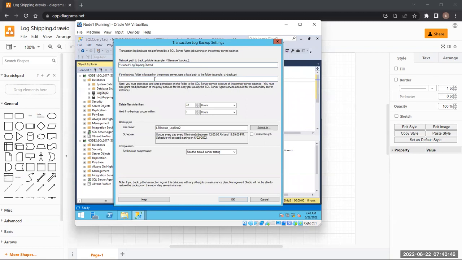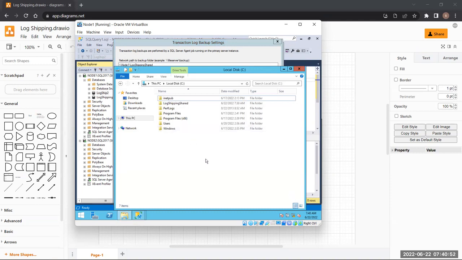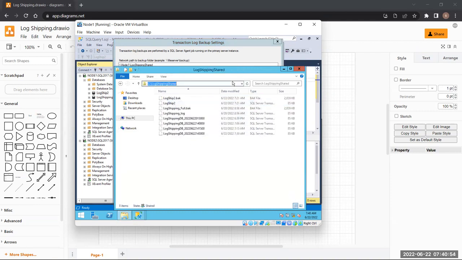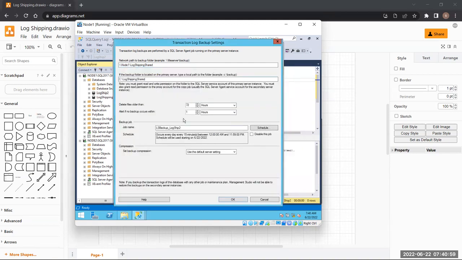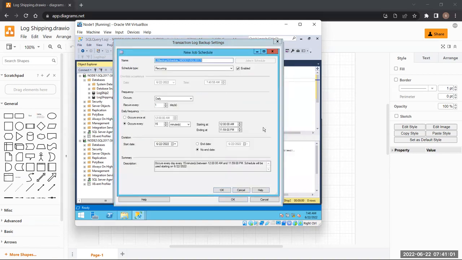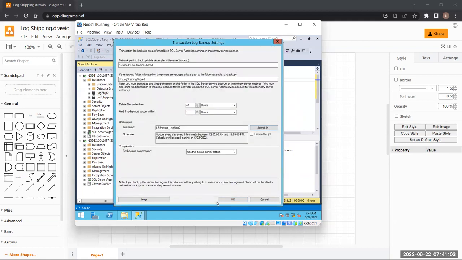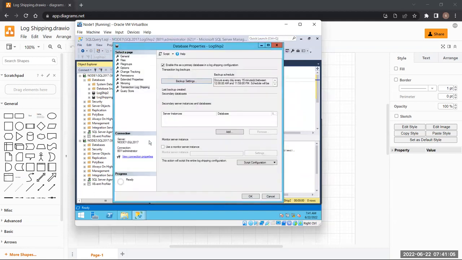Is it correct? Okay, what is the path? Let me copy the path just to be sure. Copy, minimize, paste. Do we need to change anything? No, the schedule is correct. Yes. Okay. First step is completed.